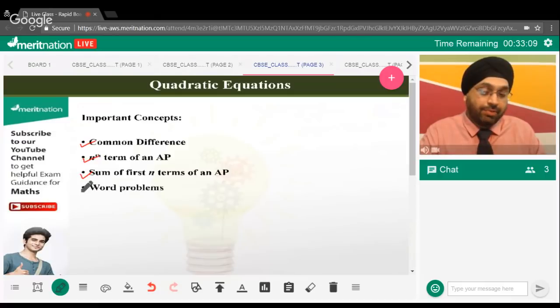Then we have word problems. We have already discussed that very good word problems can be made out of arithmetic progressions. We'll discuss one word problem today also, so that you have clarity on what kind of word problems can be asked in your exam. So let's move forward.